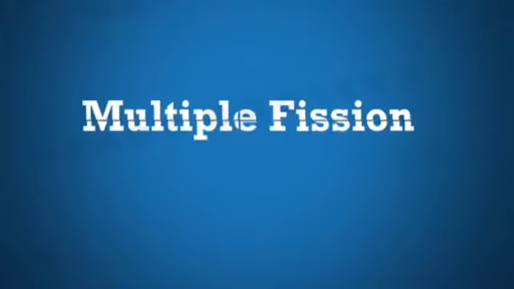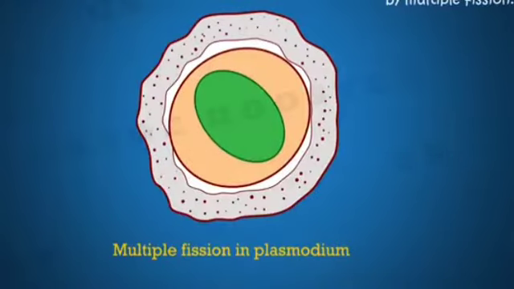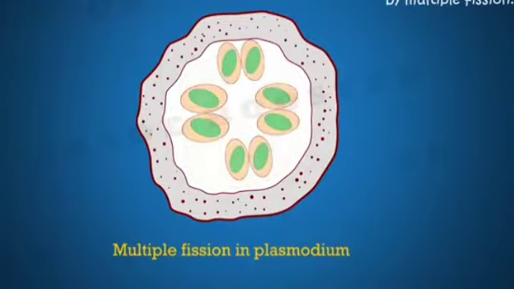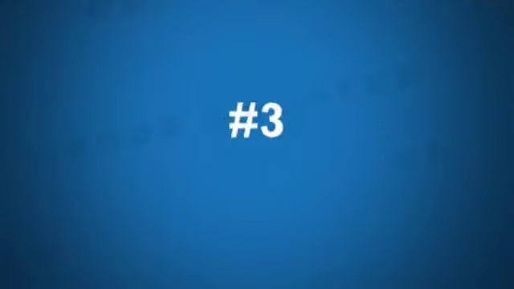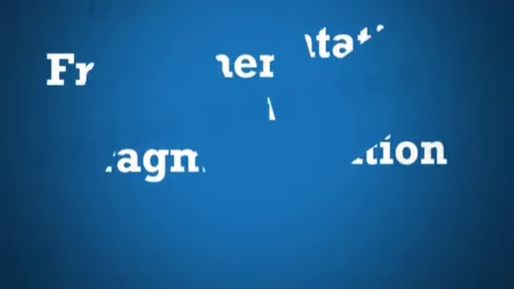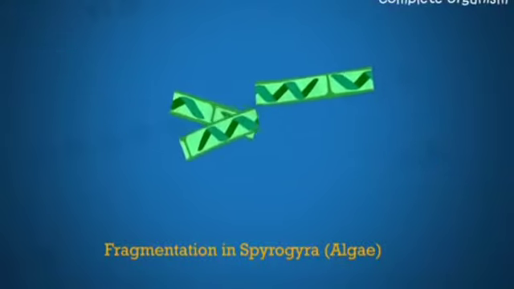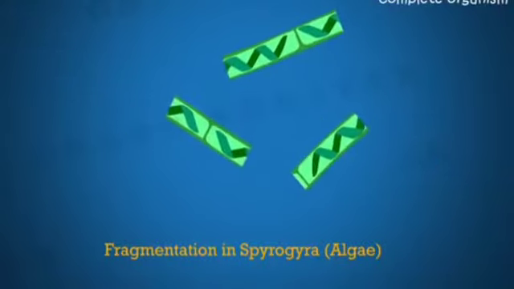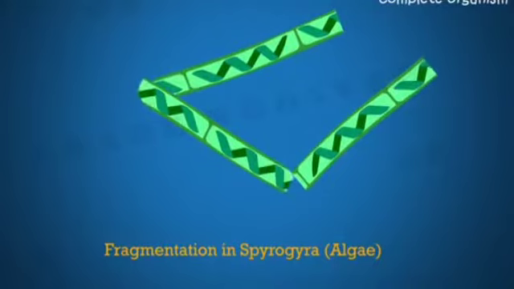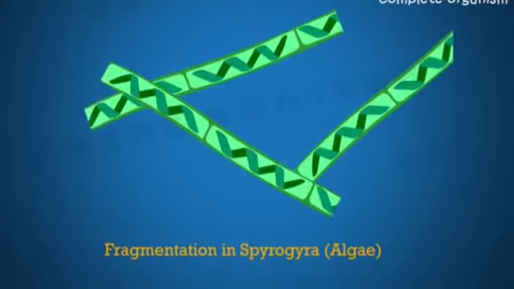Multiple fission means splitting into many. Some single-celled organisms like Plasmodium divide into many. This is called multiple fission. 3. Fragmentation. Spirogyra, an alga, breaks into fragments and each fragment grows into a new organism. This mode is called fragmentation.